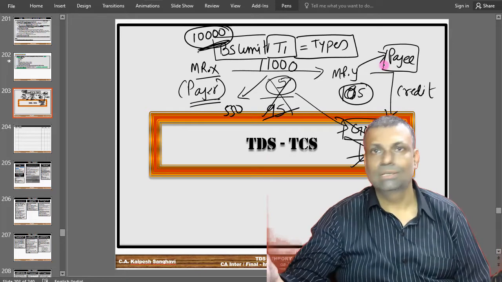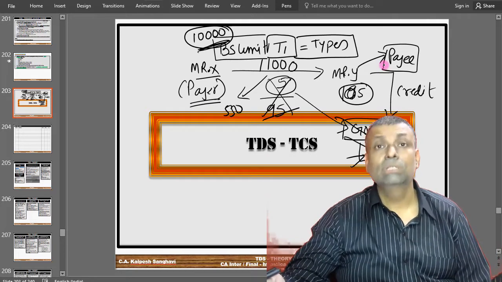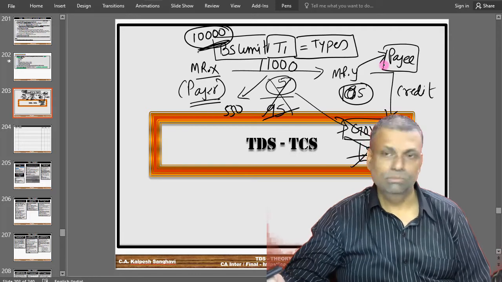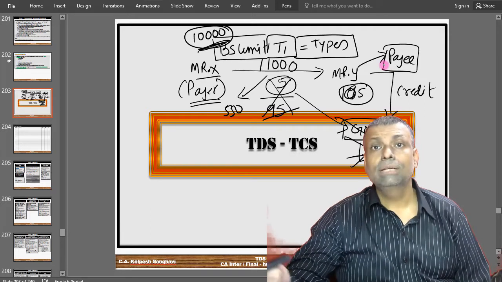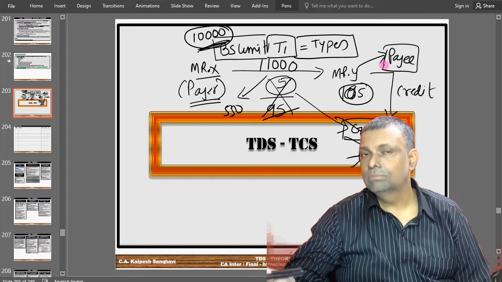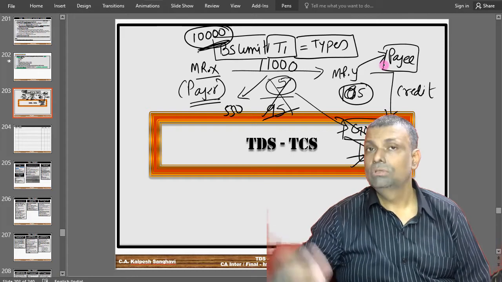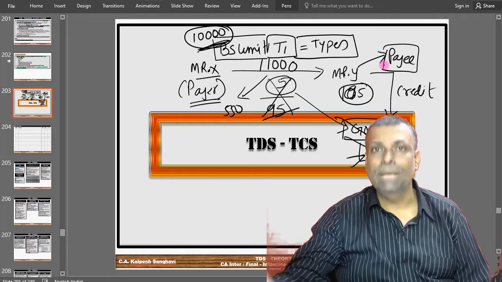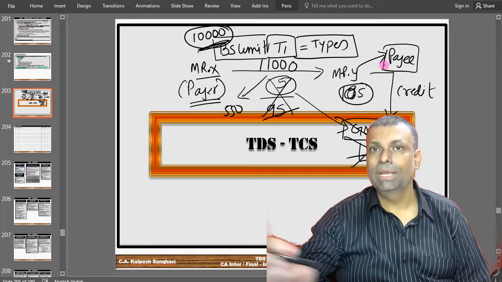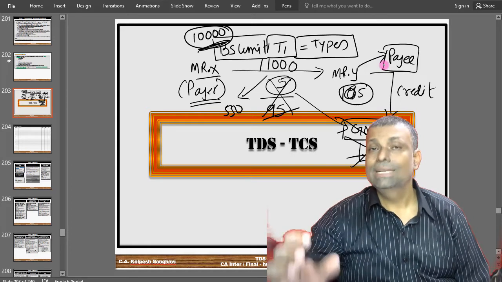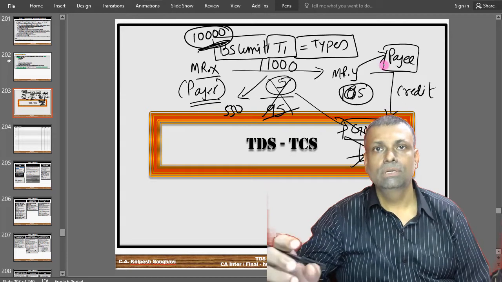The most important thing is what the transaction types are. The second point is what the limit is with respect to the transaction types. And third, what the types of payers are who are subject to these particular provisions with respect to payments to the specified payees. That means the specified transaction where the payer and payee should match as per the conditions of the law.